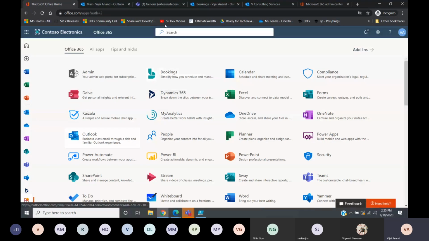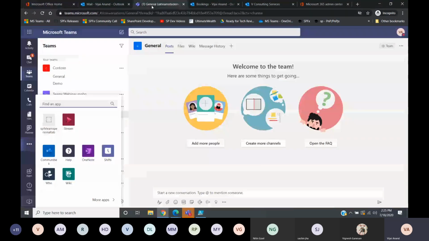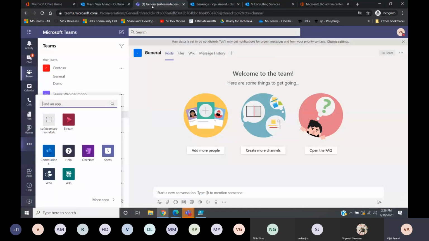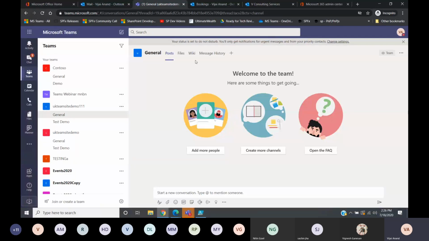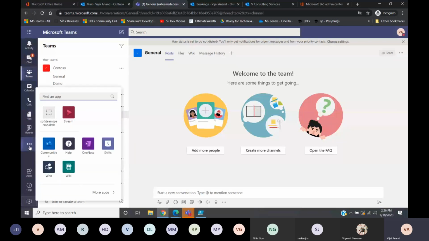This is one place. Now the next thing is how we can integrate this Bookings app in Teams. Nowadays we are using Teams as a one-stop place for everything, for teamwork. So obviously there should be a place where we can add this particular app also. Either you can add it to any of your existing teams, or if you want to add it as a tab, like a personal app, you can do it.